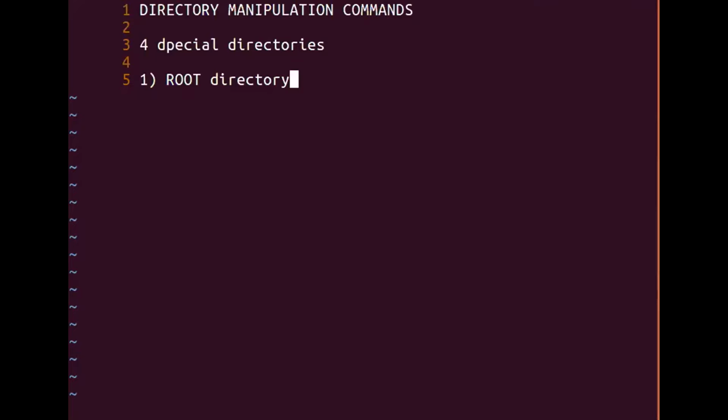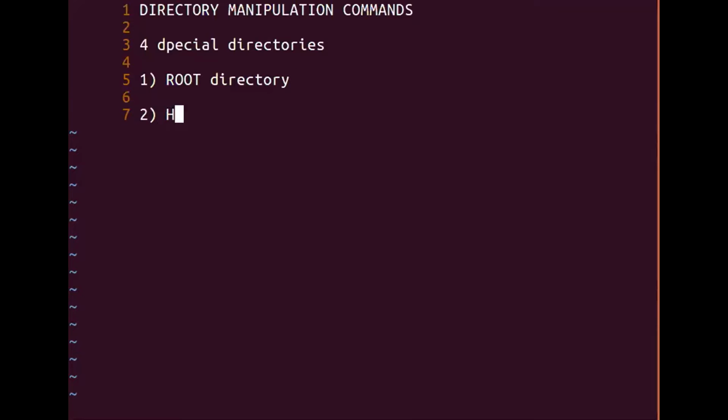And a very important point that you should be aware of is that the root directory belongs to the system administrator. So you do not have any ownership on this directory called root. It can only be changed by the system administrator.